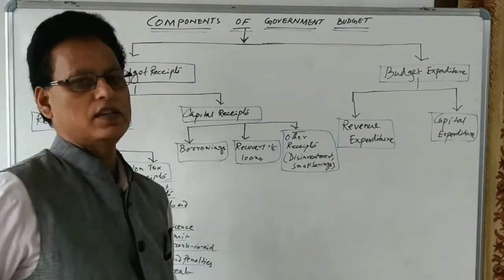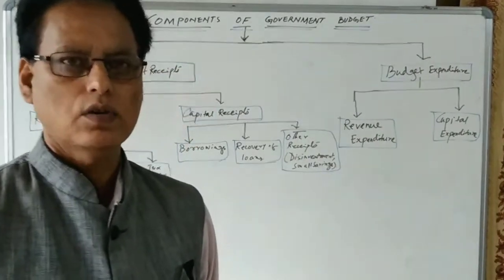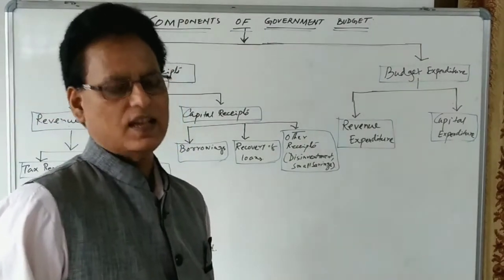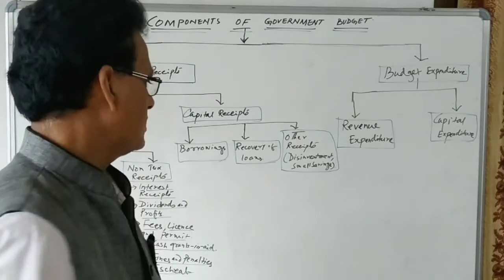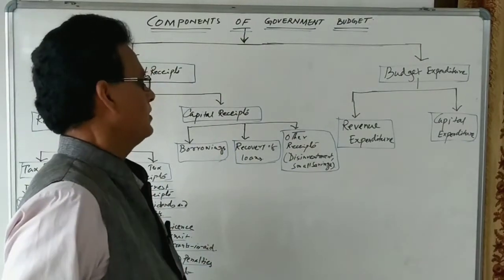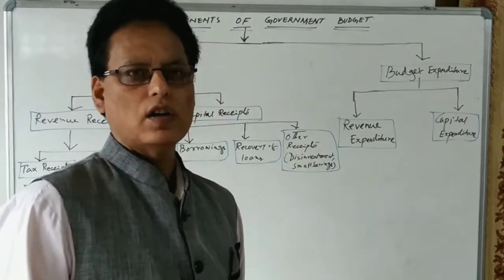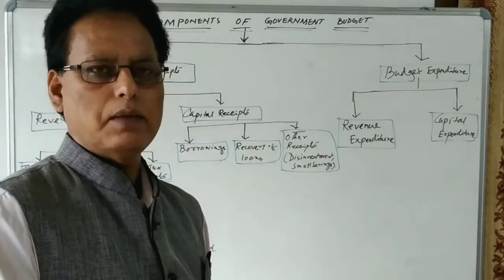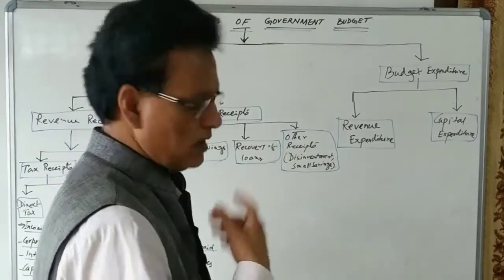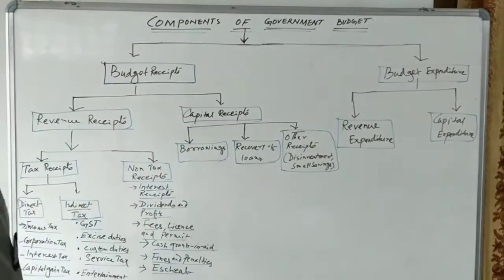Small savings: different small saving schemes are being launched by the government through the postal services, through post offices, and the money collected becomes the capital receipt. The small saving schemes, suppose Kisan Vikas Patra is there, or the monthly income schemes, the MIS, are there. So I think these budget receipts are clear.